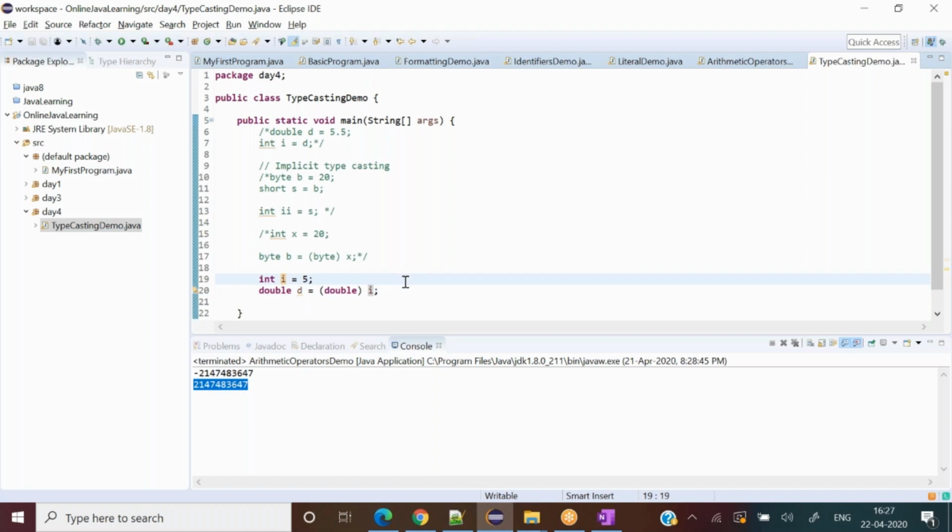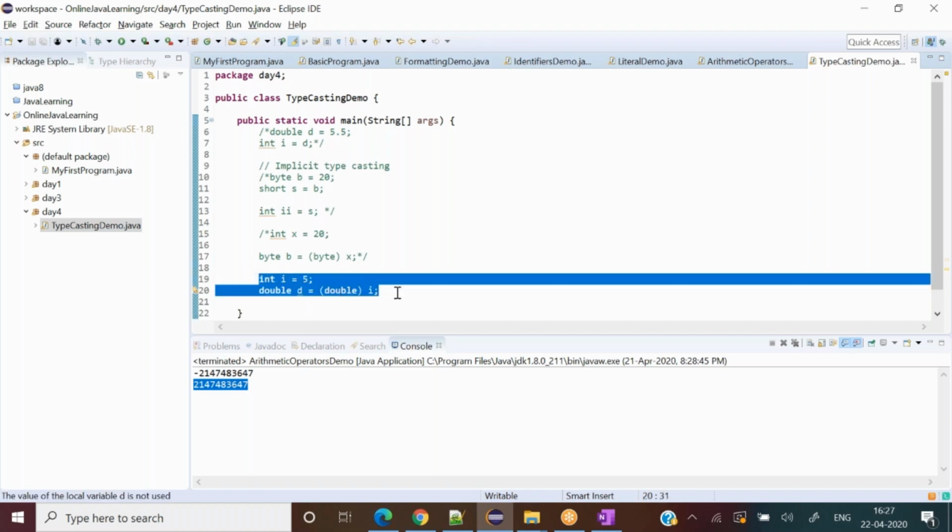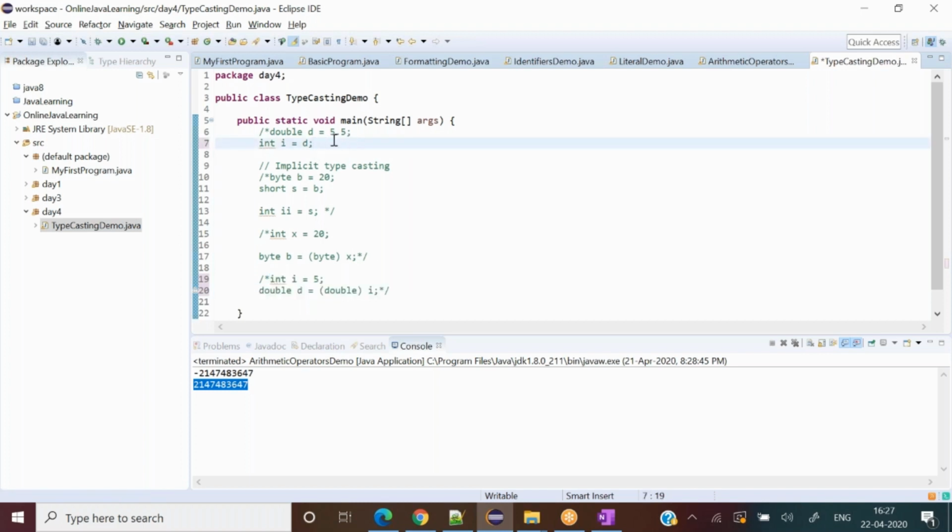But if you go the other way around, like in the above example, then you have to do it on your own. Say, for example, I uncomment this part one more time. Now I'm coming from double to int. So I'll have to tell it this is int, not double. Did you get the point I want to convey with respect to typecasting?